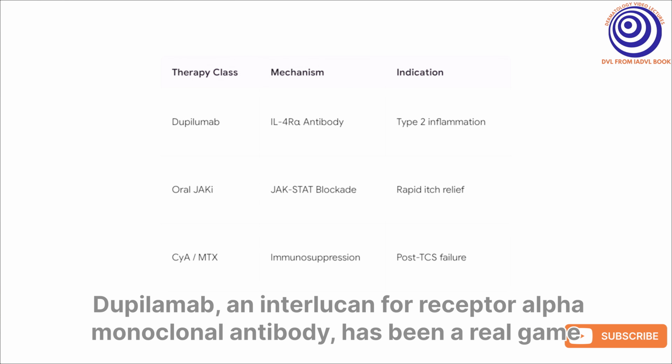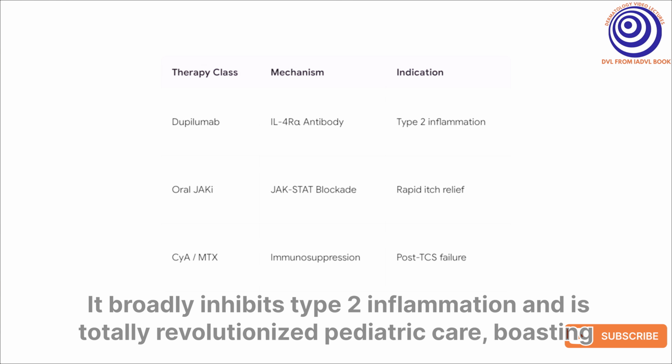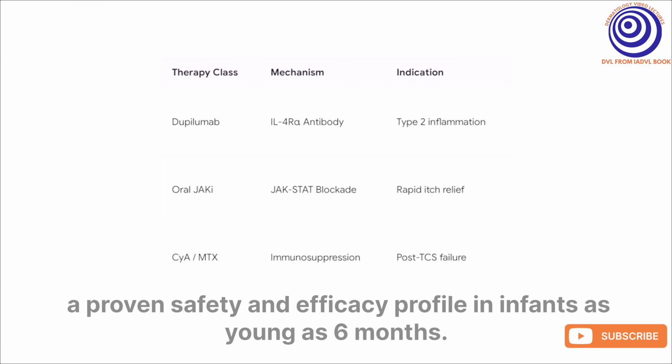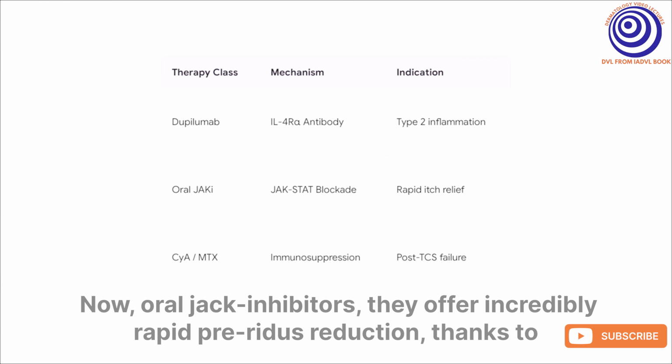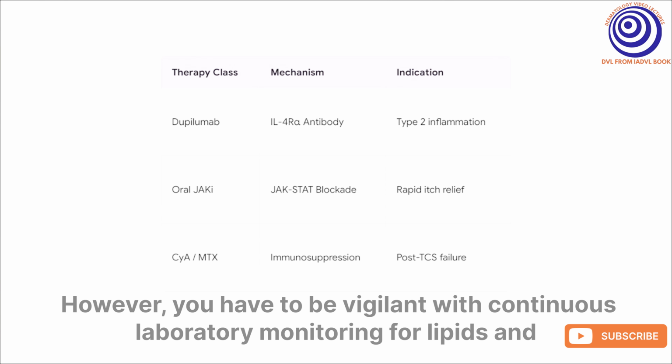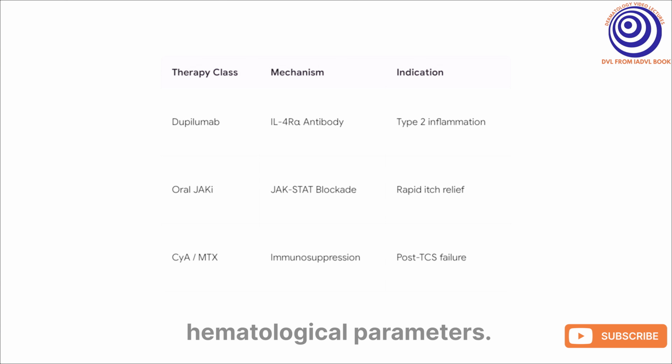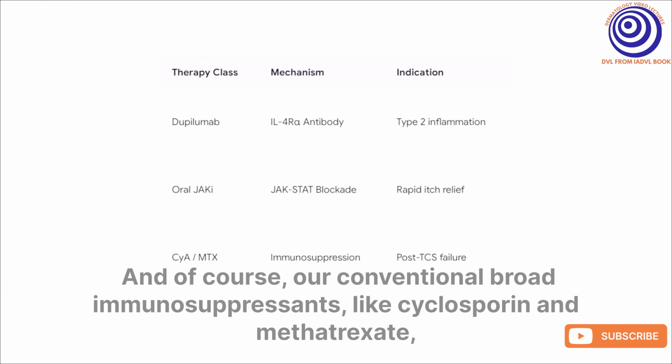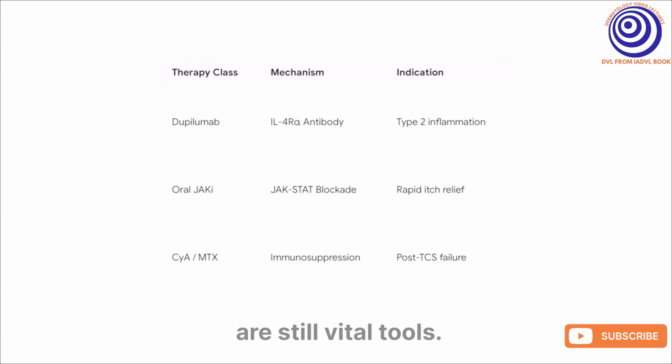Dupilumab, an interleukin-4 receptor alpha monoclonal antibody, has been a real game-changer. It broadly inhibits type 2 inflammation and has totally revolutionized pediatric care, boasting a proven safety and efficacy profile in infants as young as 6 months. Now, oral JAK inhibitors. They offer incredibly rapid pruritus reduction thanks to that intracellular blockade we talked about earlier. However, you have to be vigilant with continuous laboratory monitoring for lipids and hematological parameters. And, of course, our conventional broad immunosuppressants like cyclosporin and methotrexate are still vital tools.